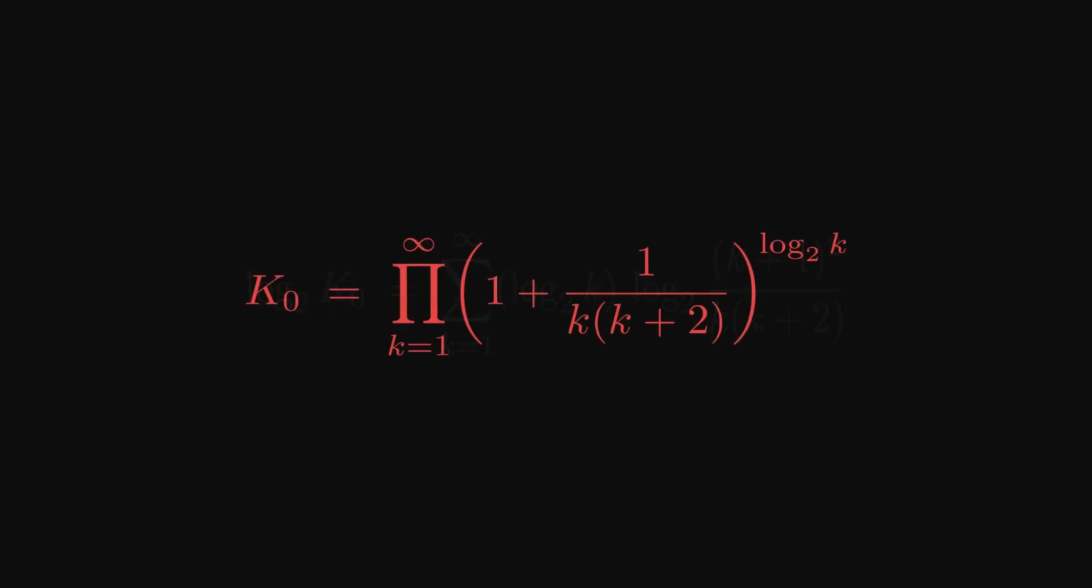What you end up with, written as a product, is this. k0 equals the infinite product over k of 1 plus 1 over k times k plus 2, raised to the power log base 2 of k. That is a closed form, and it converges. There is only one problem. It converges slowly, very slowly. The kth term differs from 1 by something like 1 over k squared, which is no good at all if you want, say, a million digits.